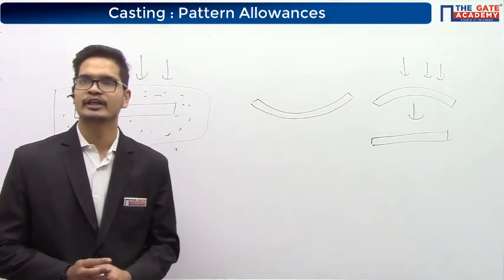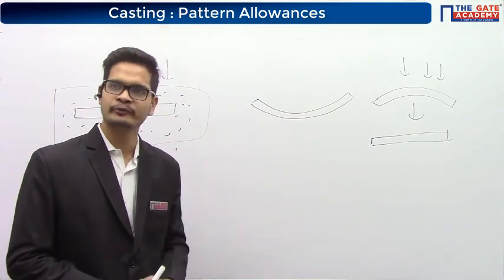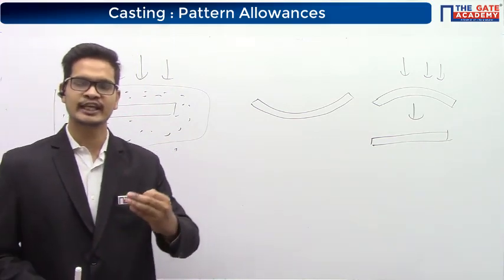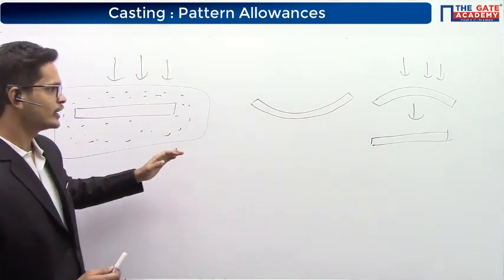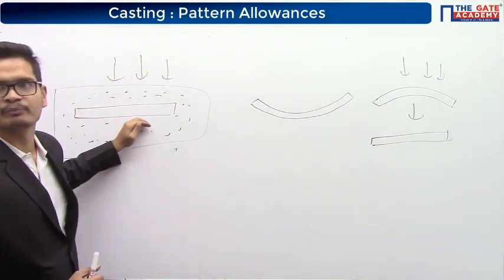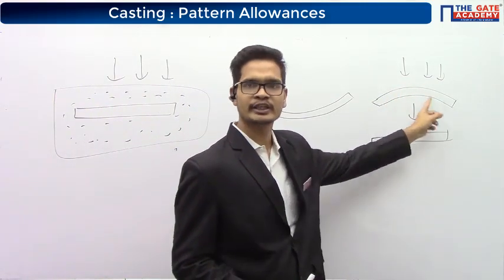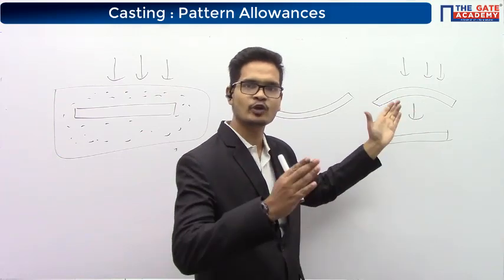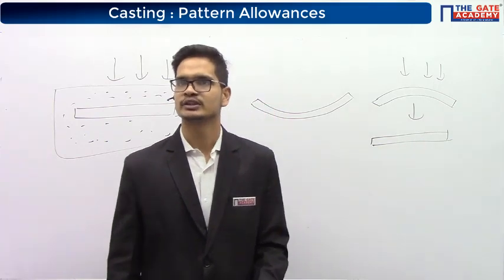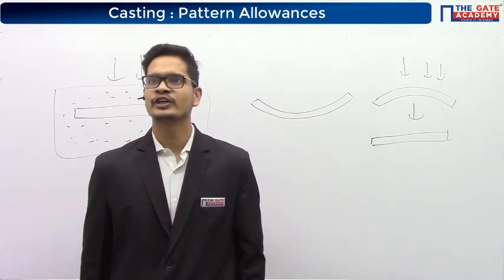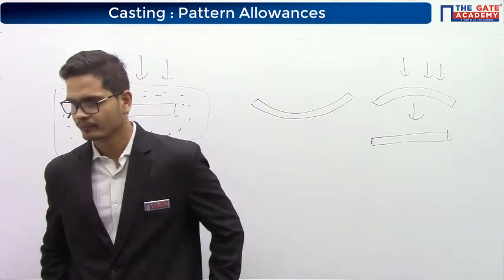Saurav is asking, repeat camber again. Saurav, whenever we make anything convex in shape, we say that we are cambering the component. So here we wanted this flat shape, but instead of making it flat, we are making it convex like this, so that after distortion it becomes flat. Therefore, this is also called cambering allowance. Okay, understood? How do we come to know that distortion will be in the desired direction? Okay, very good.